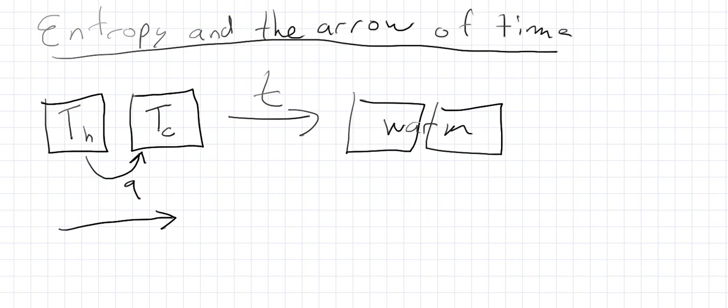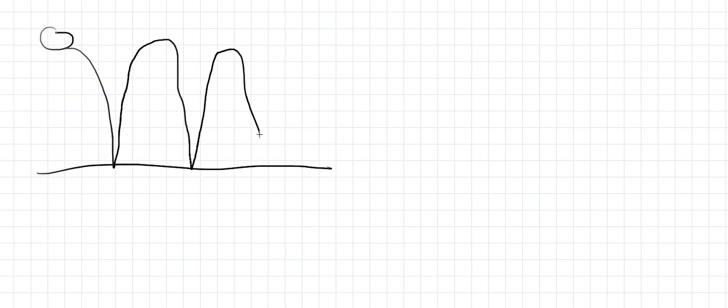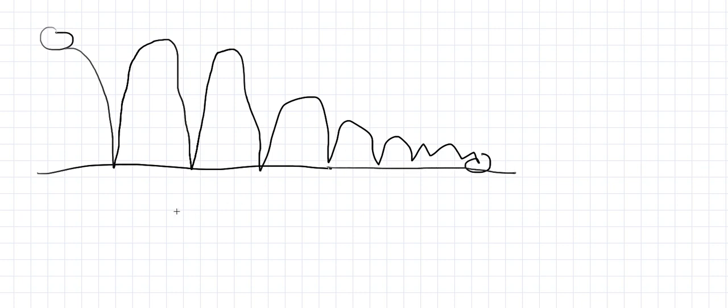So let's look at a second example. Let's imagine that we have a ball. Here's the ball, and the ball is going to bounce. And so it had a bunch of potential energy, then it had kinetic, then it had potential when it was squished out at the bottom. There's a lot of kinetic, now potential when it's squished out at the bottom, now kinetic, now potential and height. And we know what's going to happen. The ball is going to bounce along, and then it's going to come to rest. Okay. We know that this is what happens.